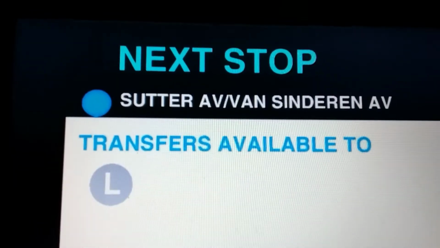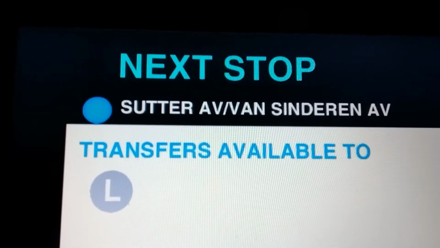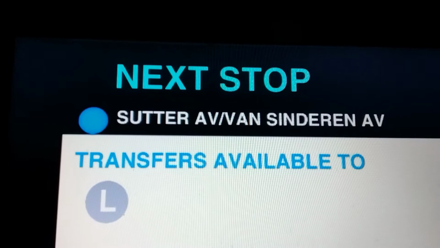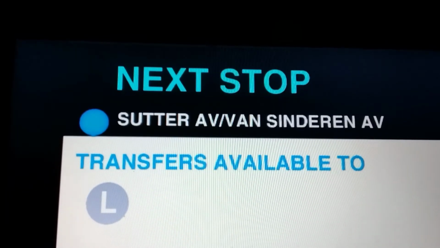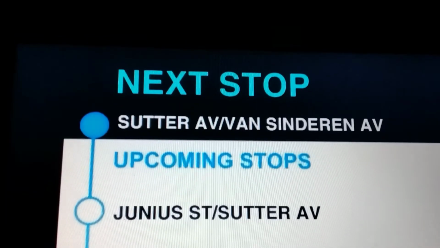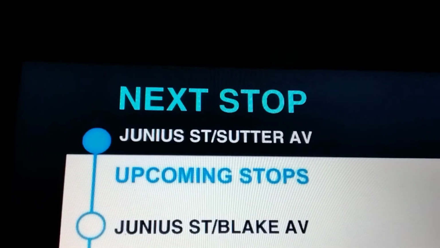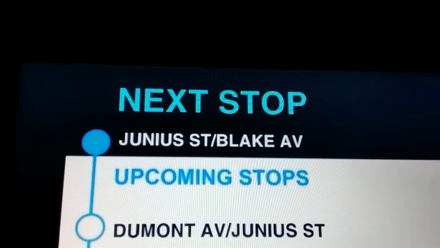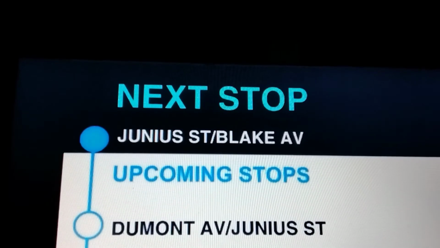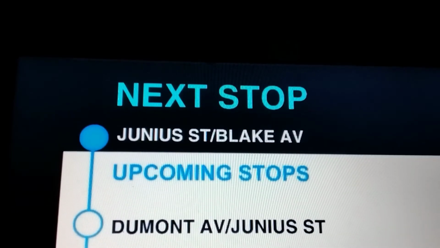Next stop, Sutter Avenue and Van Sinderen Avenue. Transfer available to the L train. This stop is Sutter Avenue and Van Sinderen Avenue. Next stop, Junius Street and Sutter Avenue. This stop is Junius Street and Sutter Avenue. Next stop, Junius Street and Blake Avenue. This stop is Junius Street and Blake Avenue.